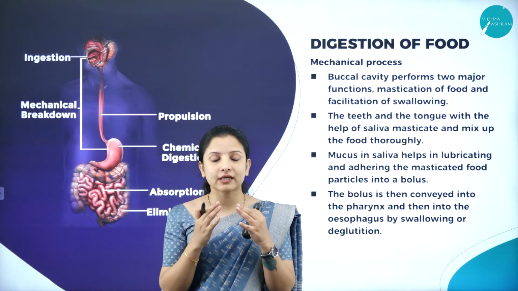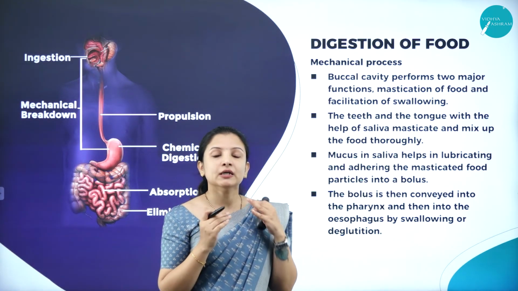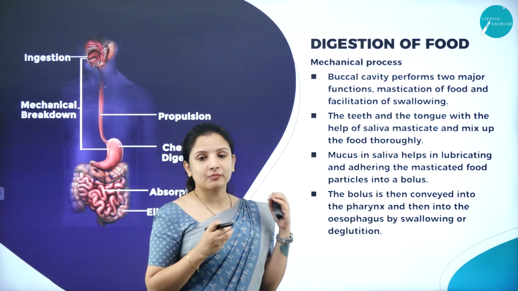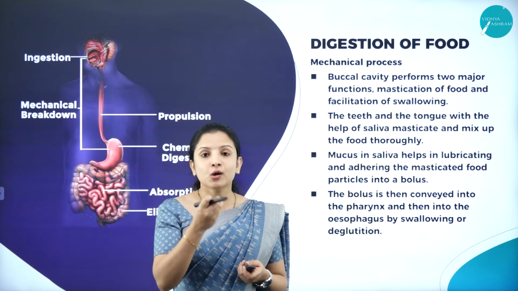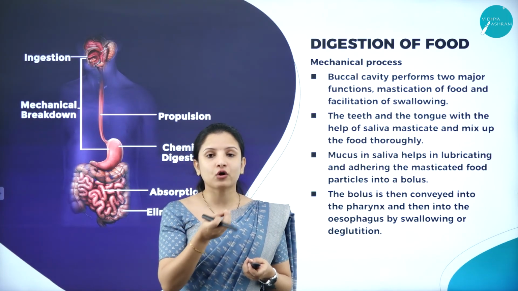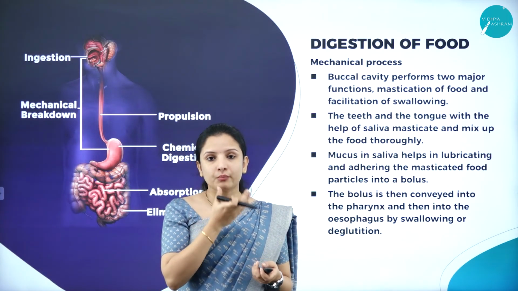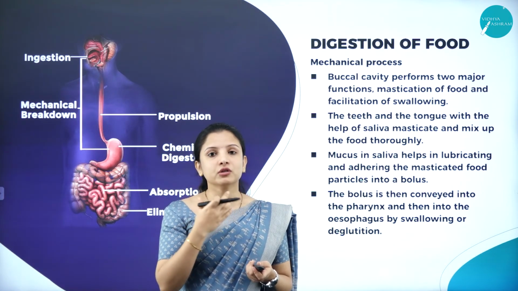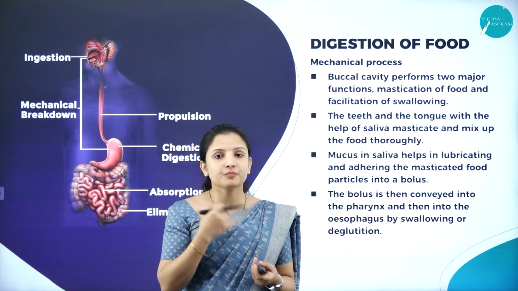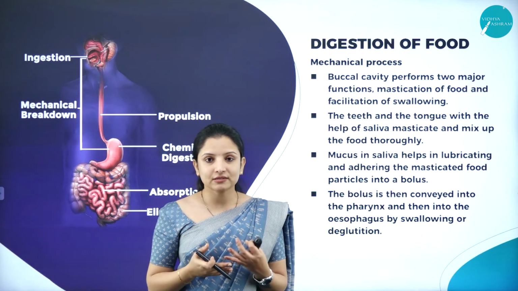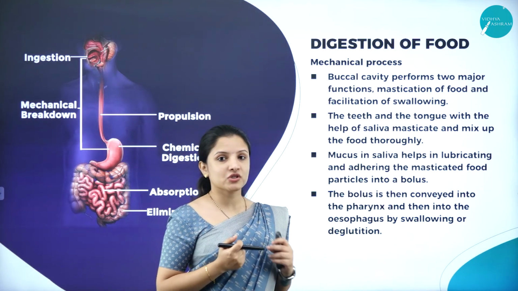In our oral cavity or the buccal cavity, right? So we shall start with the mechanical process, wherein the first step of digestion is that we ingest the food, or take the food into our mouth, and then in the mouth using our teeth, we chew it properly, wherein the food mixes with the salivary enzymes and all that, and what happens we shall see.